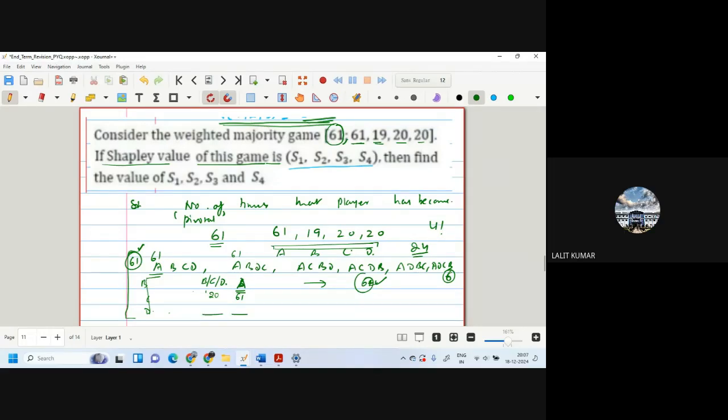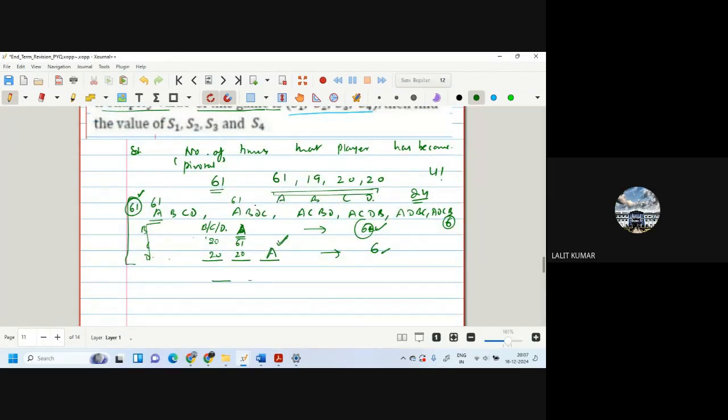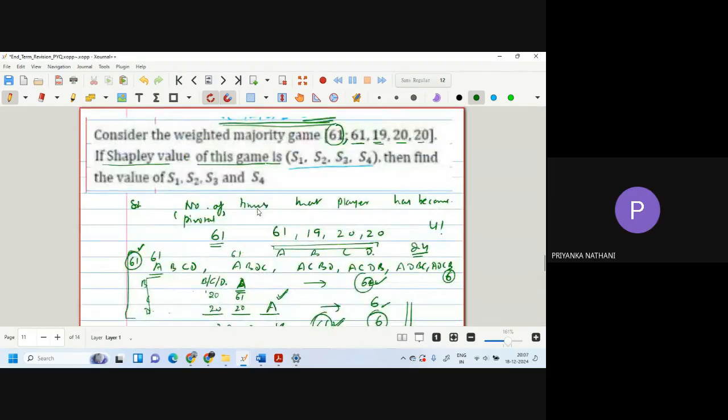Similarly, when you put him at third position, maximum can be 20 plus 20. So again, he is pivotal. So all 6 times. And the last is that if he is at last place, now again it is 20, 20, 19, which is less than 61. So again, he is pivotal. So he is pivotal in all the 24 ways.